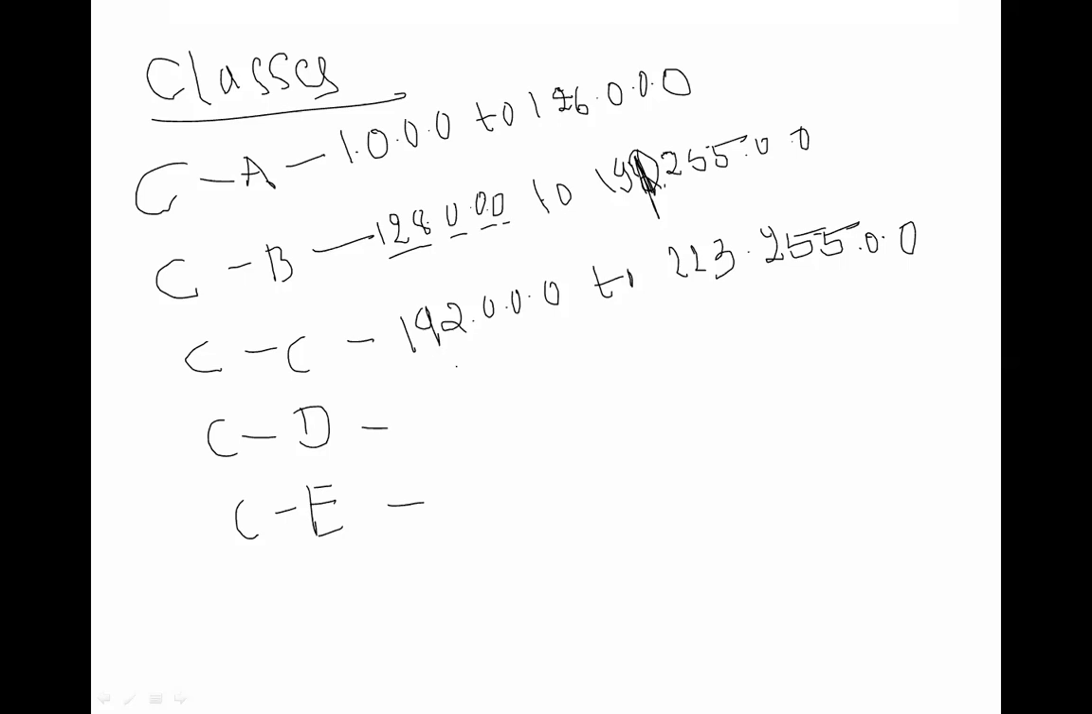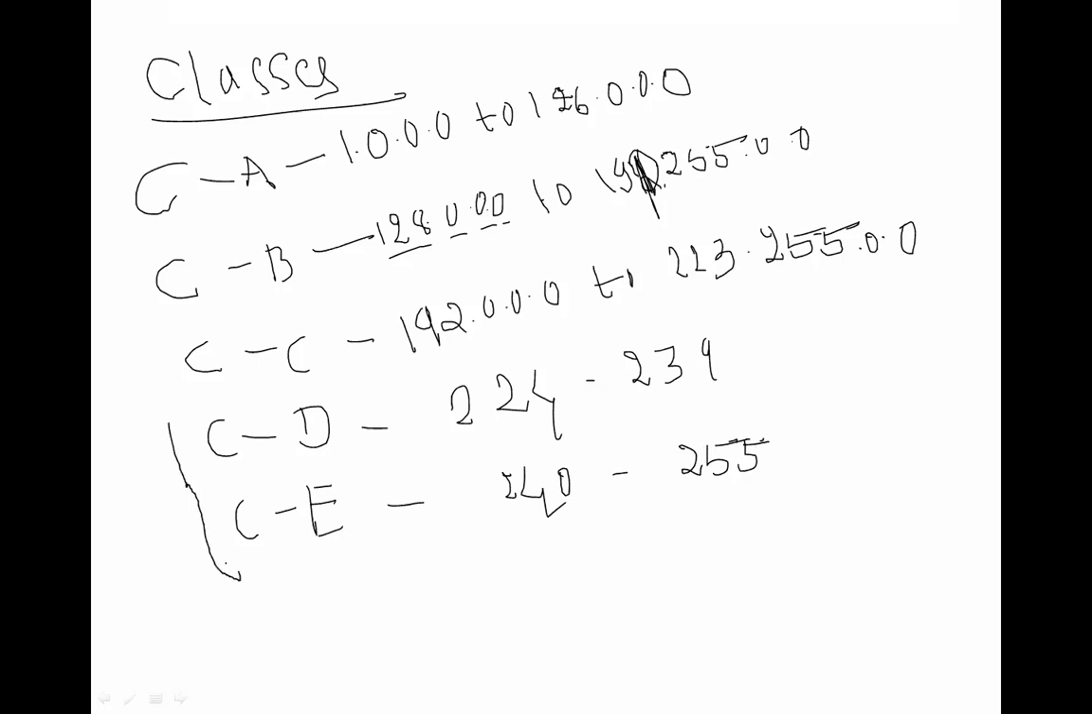128.0.0.0. Only 4 octets. Got it? Next, for class C, 192.0.0.0 to 223.255.255.0. For class D, it is from 224 to 239. And for class E, 240 to 255. Write down in your notebook.